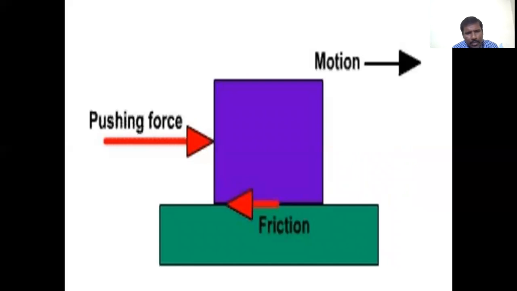Next slide, which also explains kinetic or dynamic friction. This is the pushing force. The motion of the body is like this, whereas the frictional force exists between these two surfaces, opposite to the motion of the body. That is, frictional force always exists opposite to the motion of the body.